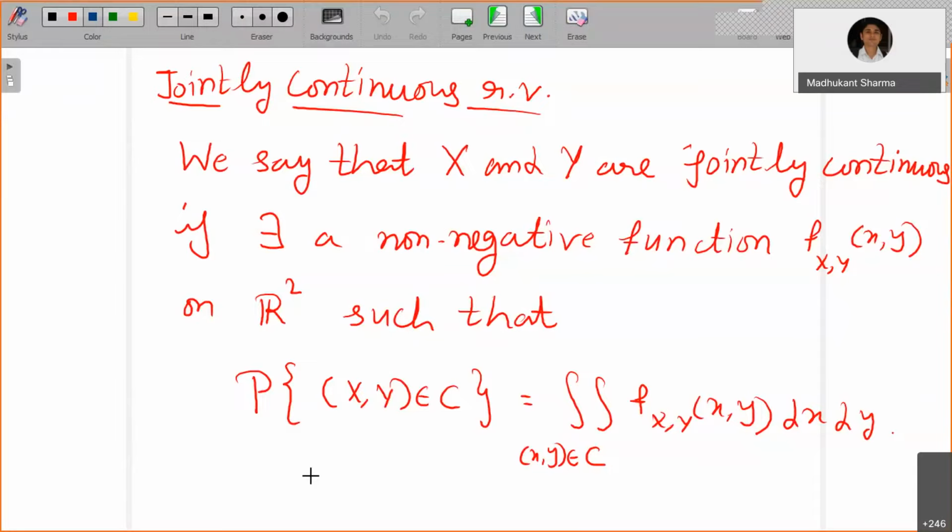That PDF will have the property of non-negativity on R2, and the probability over any subset of the plane is the area under the region. So instead of a single integral, it will now be a double integral.